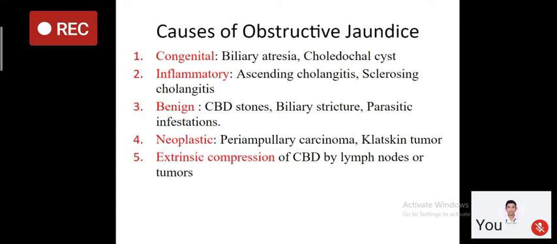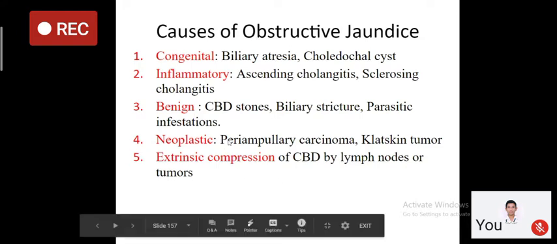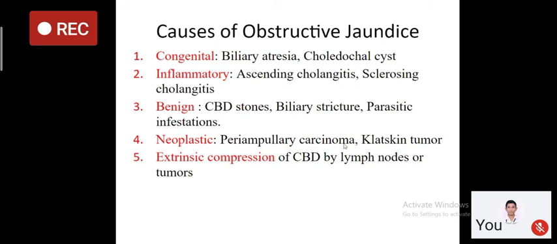So periampullary carcinoma includes a group of different carcinomas in which there are 4 different types. First is carcinoma from the lower end of CBD, that is cholangiocarcinoma of the lower end of CBD. Second is carcinoma of the head of pancreas. Third is carcinoma from the second part of the duodenum, and fourth is carcinoma from the ampulla of Vater. So these are the different groups of carcinoma.